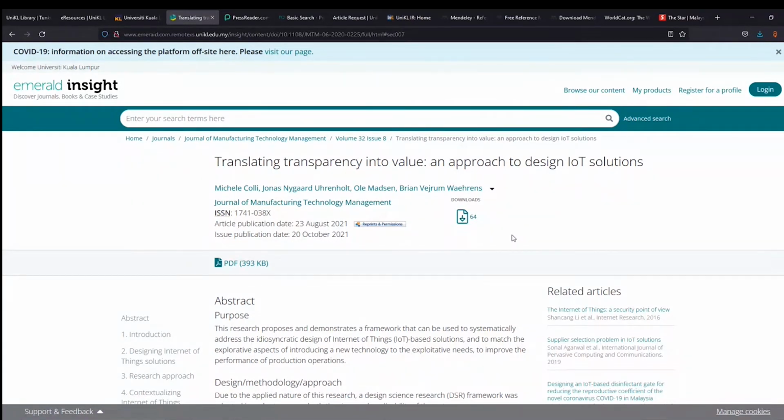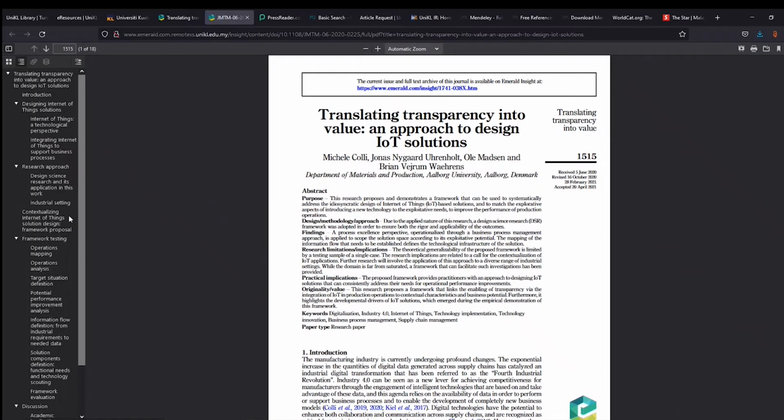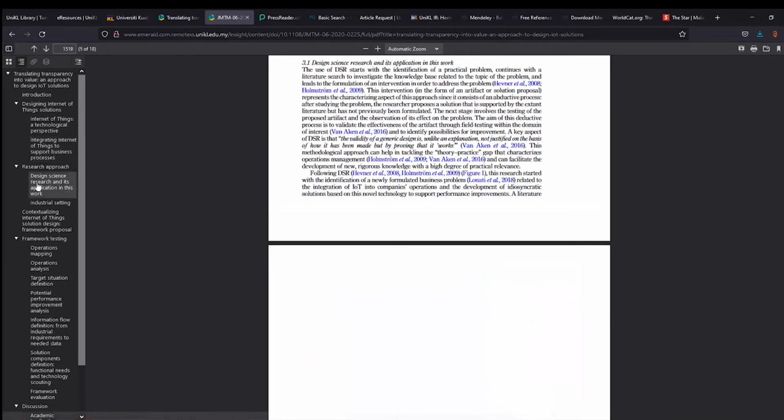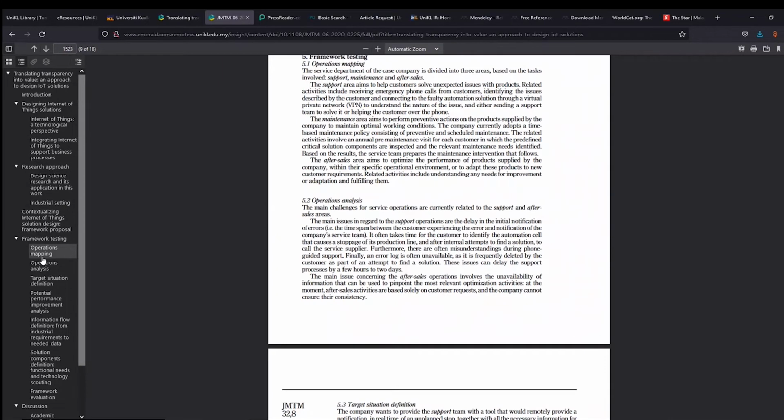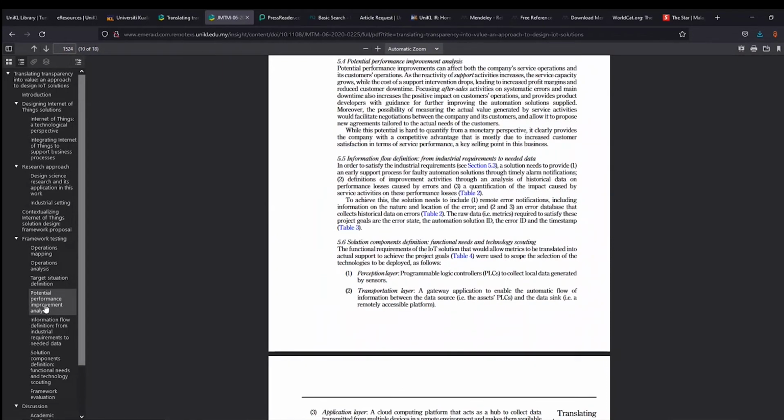So if you want to open or save the PDF articles, you can see there are 64 downloads since 2021. So you click on PDF, and this article will look like this. On this PDF as well, Emerald has already redesigned the article. If you click on the content, then you can easily read it accordingly. They make an automated table of contents, making it easier for you to read.